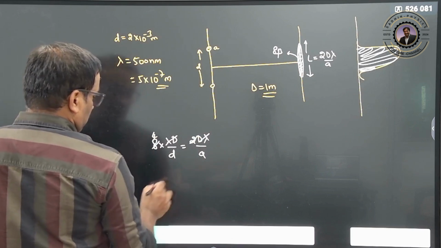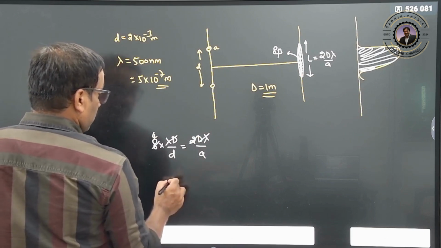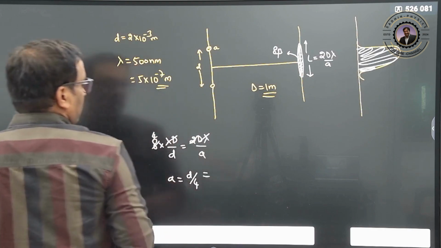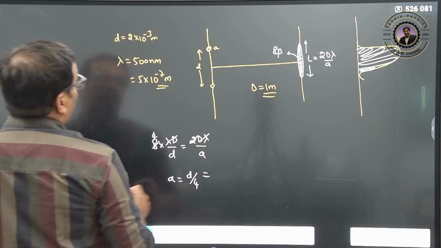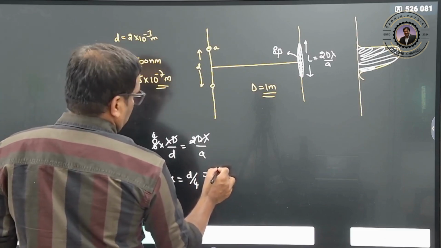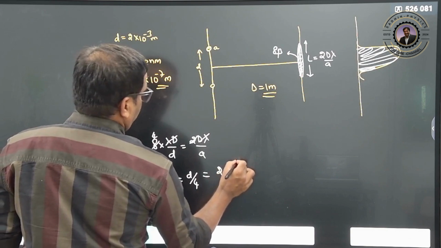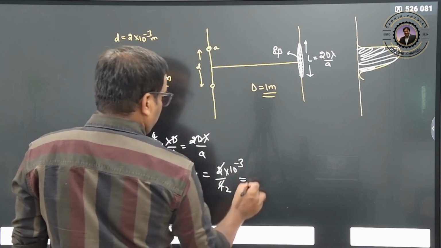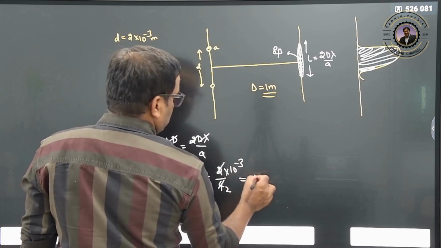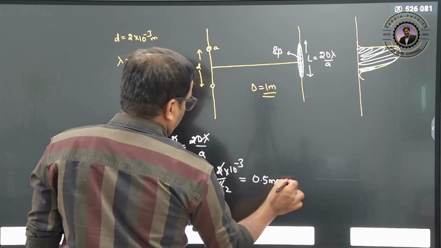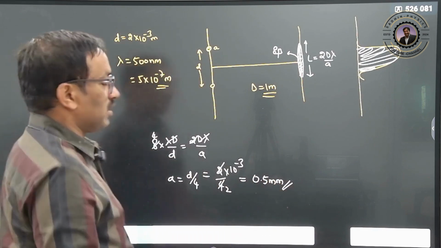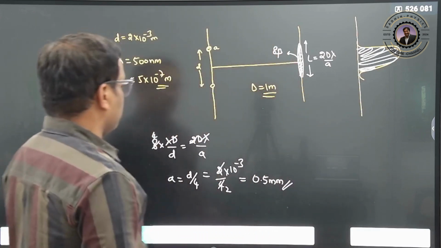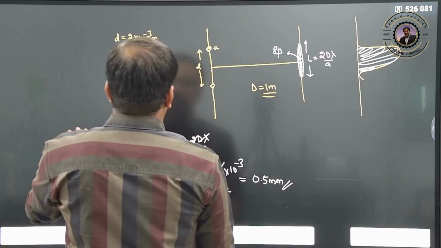So he is asking a is equal to d by 4. d is 2 into 10 to the power of minus 3, divided by 4. So it is 1 by 2, therefore 0.5. So 0.5 millimeter will be the size of each slit. Clear? Right? So, a slightly different question.